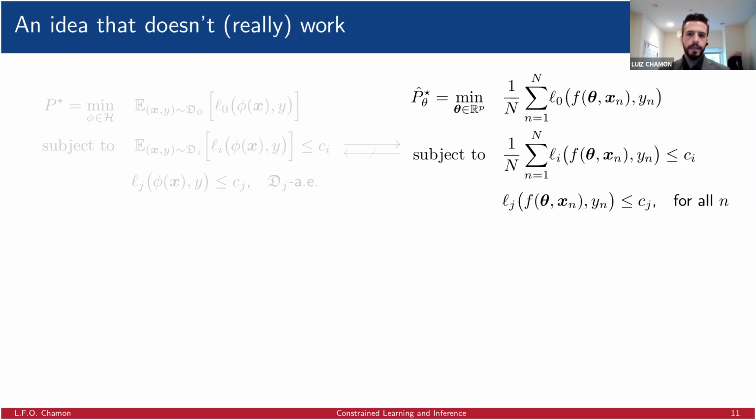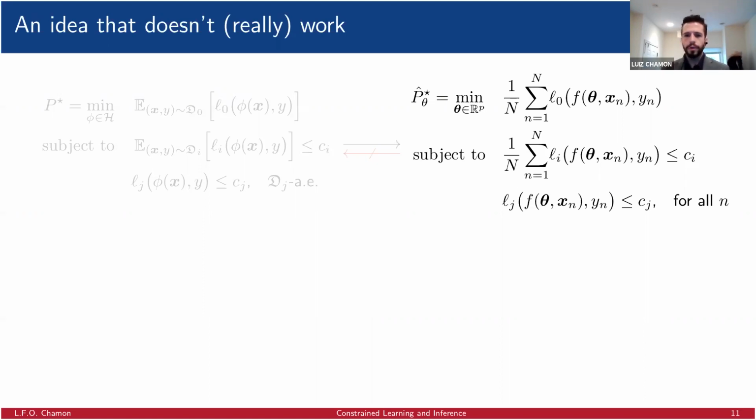The finite parameterizations that we use typically lead to non-convex problems. And while that's not a big deal in the unconstrained case, because we can use some sort of dynamics like gradient descent, and there's good empirical and even theoretical evidence that we can get to a good local minimum, that's not true for constrained problems. Even finding a feasible solution, not even a good one, can be as challenging as solving the problem itself, right?